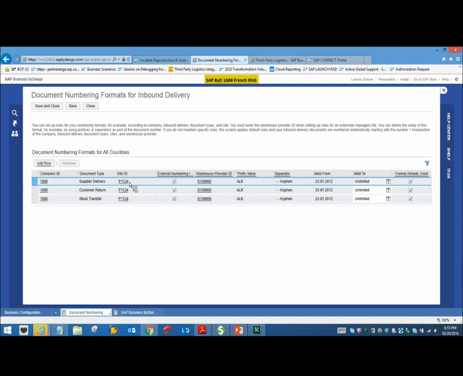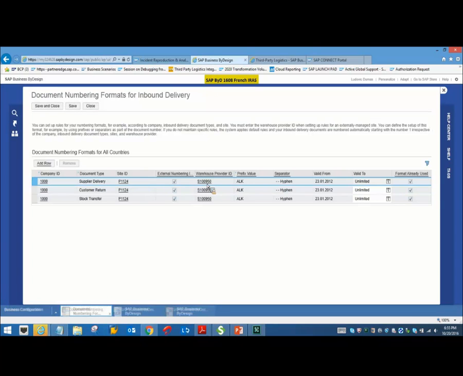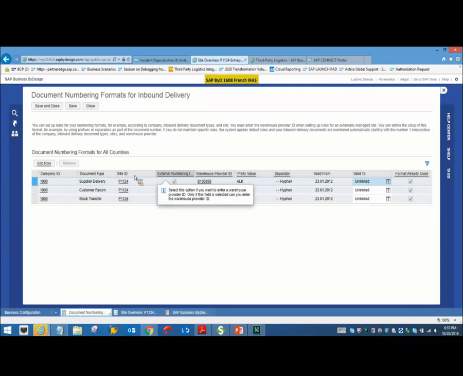Now, coming back to the document numbering formats for inbound delivery, the same thing holds good for outbound delivery as well. Here there are certain mandatory fields to be given, for example, site. Please note that the site we have configured is a 3PL site. Maybe I can explain that in a while. Let me check this site.